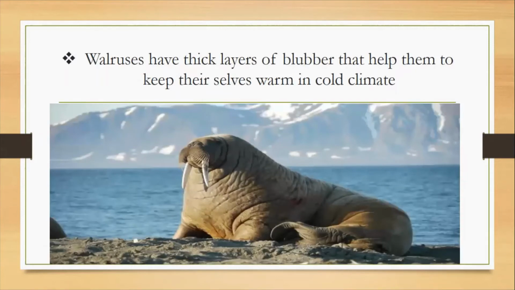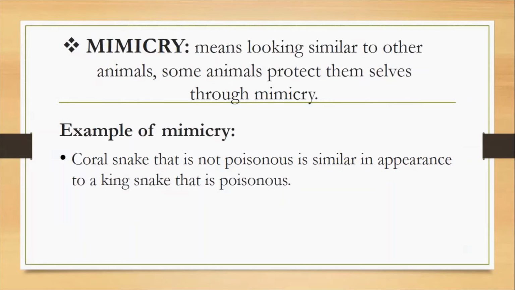Walruses have thick layer of blubber that helps them to survive in their cold climate. Mimicry. Some animals look similar to other animals. We can take the example of coral snake that is not as poisonous as the king snake is.